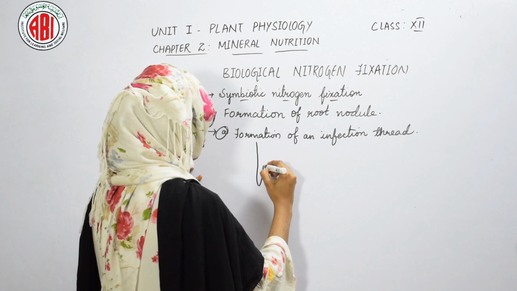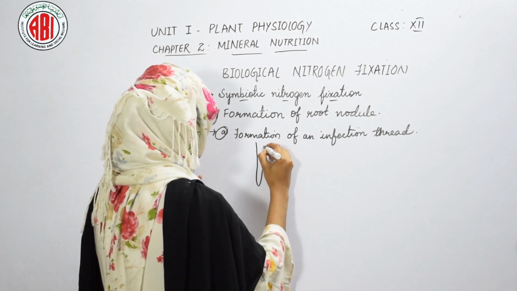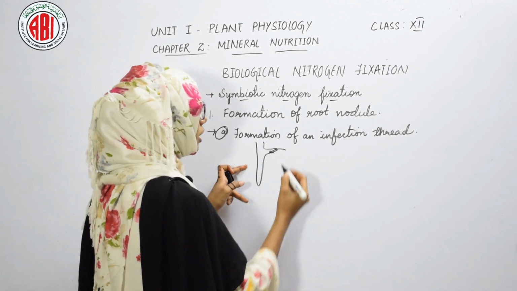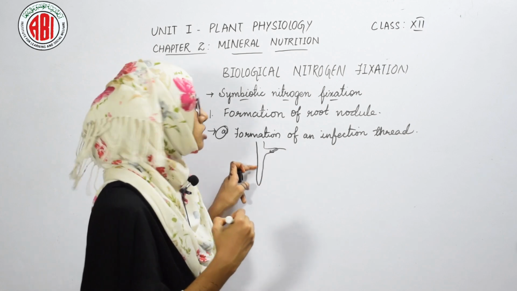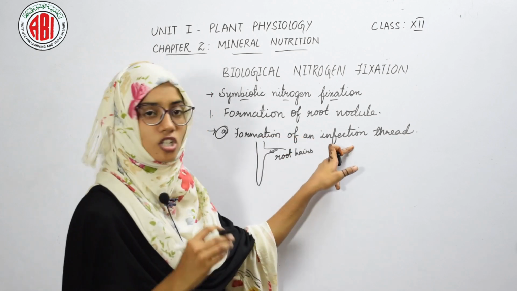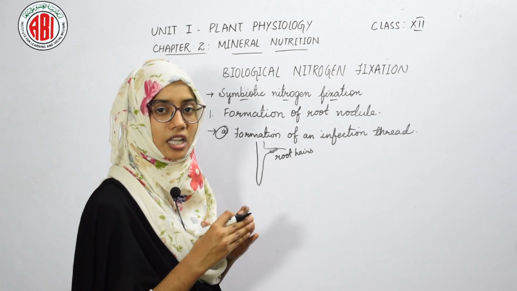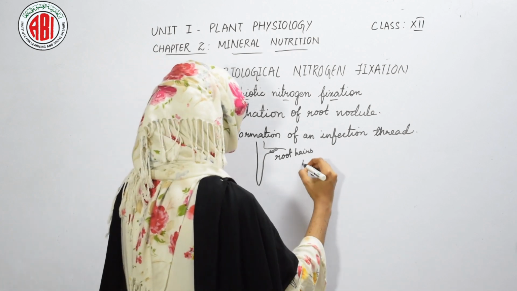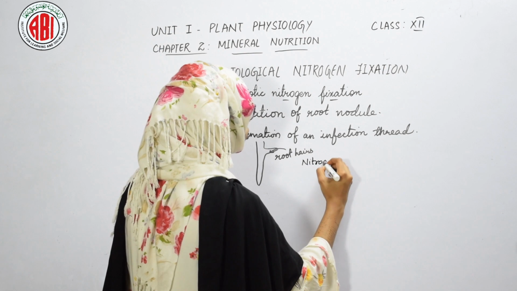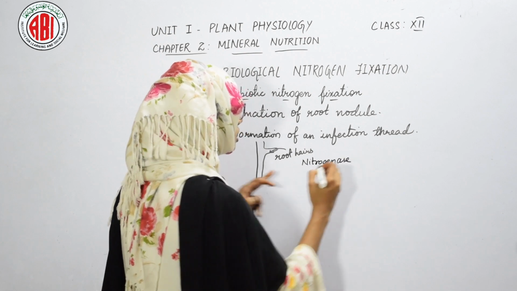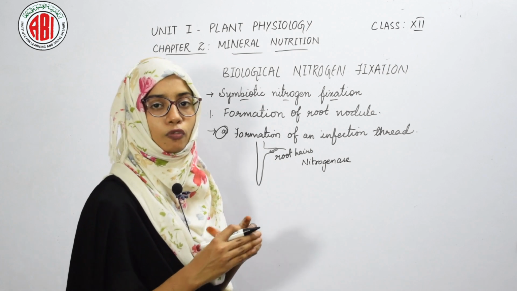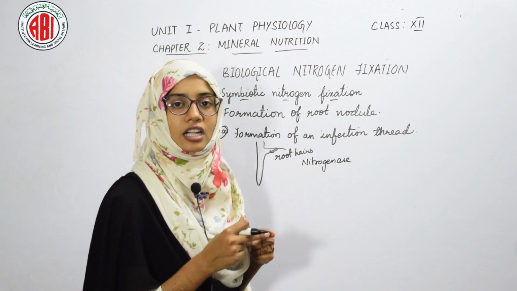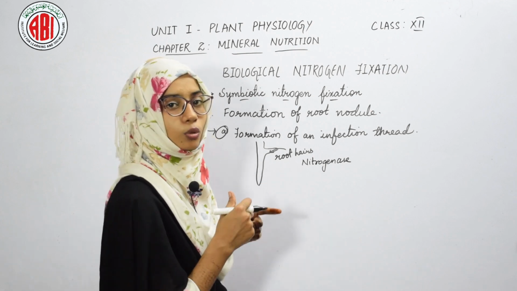This is the structure of a root which shows some root hairs, and through these root hairs the Rhizobium is going to enter into the roots. The formation of an infection thread takes place with the help of an enzyme called nitrogenase. This enzyme is present in the soil and it makes the bacteria Rhizobium form an infection thread, and that thread is going to enter into the roots.